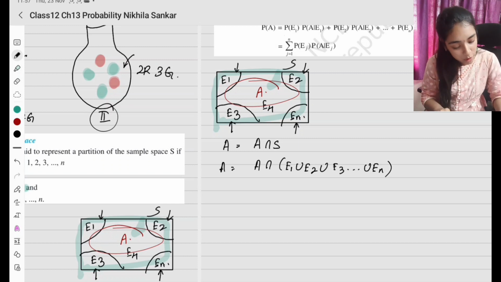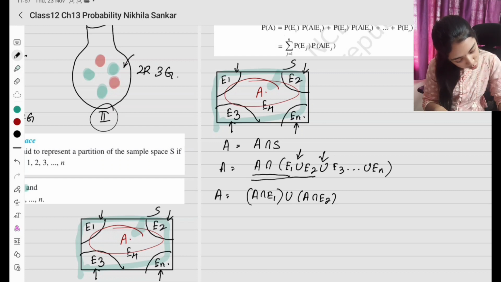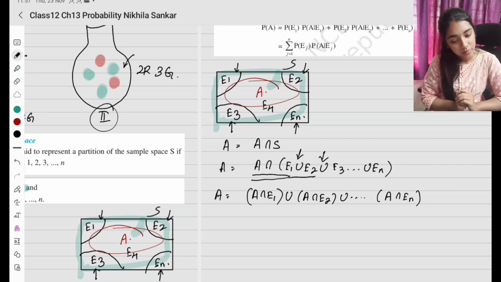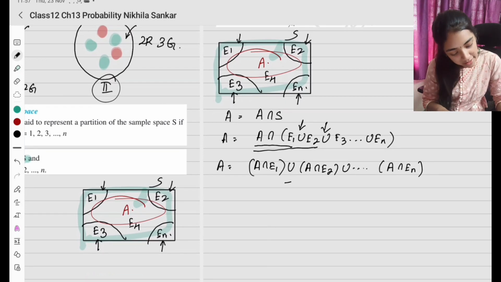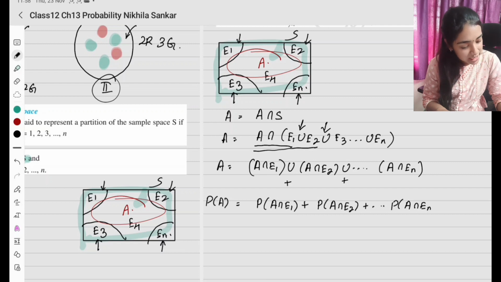Correct? இப்போ distributive property use பண்ணா it is going to be A intersection E1 union A intersection E2 union and so on A intersection En. Okay, so இப்போ நான் என்ன பண்ண போறேன்? union அப்படின்னா என்ன அர்த்தம்? It is going to be or. Correct? So probability of A is going to be probability of A intersection E1 plus probability of A intersection E2 plus and so on probability of A intersection En.